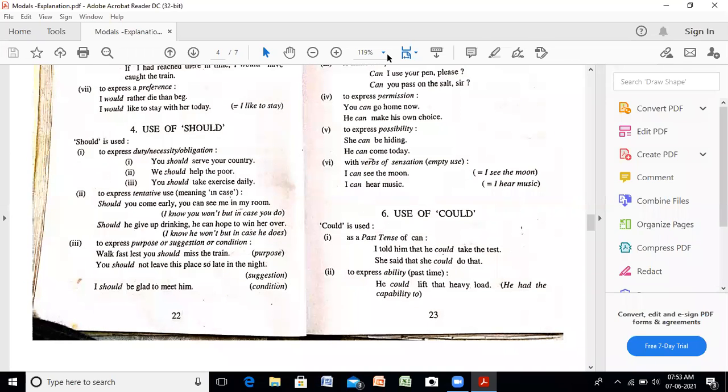To express tentative use, meaning in case के meaning में जब conditional sentences में आप should use कर सकते हो when you are not firm. It is to express tentative use. Should you come early? You can see me in my room. I know you won't, but in case you do. मतलब पता ही होता है आपको कि ऐसा कुछ नहीं है कि वो आ जाएगा जल्दी, लेकिन एक संभावना दी गई है, एक टेंटेटिव सा यूज किया गया है कि in case you come early you can see me in my room. उसको पता है कि नहीं आएगा.